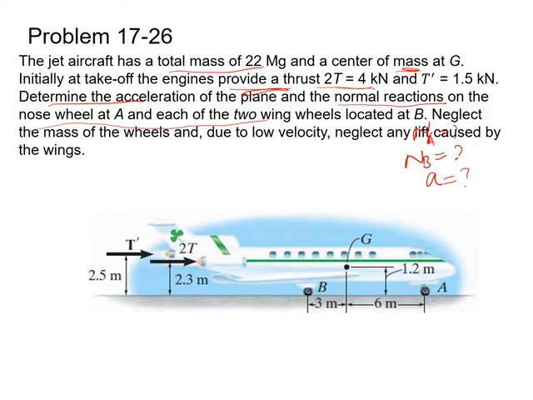However, mass is given to us, which is 22 megagram. This can be written as 22 times 10 raised to power 6 gram, or in other words 22 times 10 raised to power 3 kilogram. The values of 2T and T prime are also given, which are 4 kilonewton and 1.5 kilonewton respectively. So the first step is to draw the free body diagram.